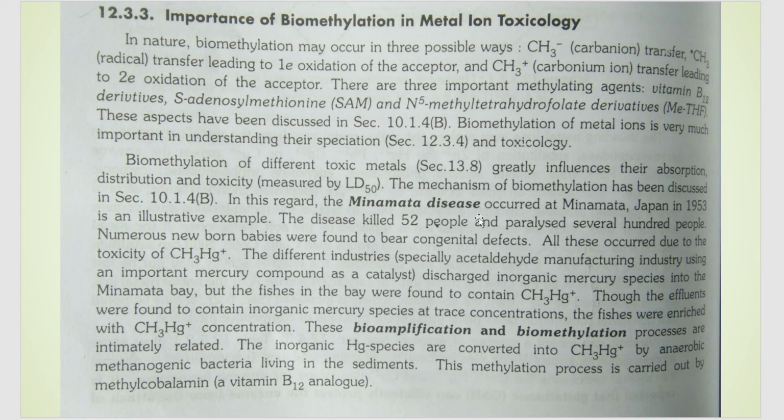One example of biomethylation of mercury that was widely studied was Minamata disease that occurred in Japan in the year 1953, and it caused the death of a lot of people. How this happened was that there was an aldehyde producing industry just beside the Minamata Bay in Japan. This industry used mercury as a catalyst in manufacturing aldehyde. All this mercury waste was not treated properly and it was directly discharged into the bay.